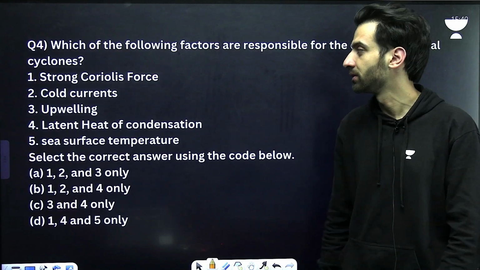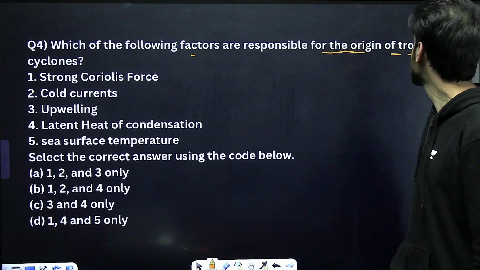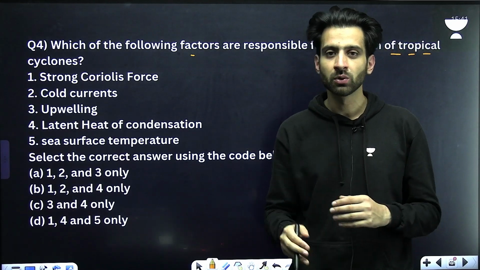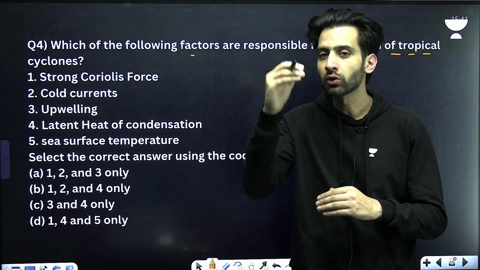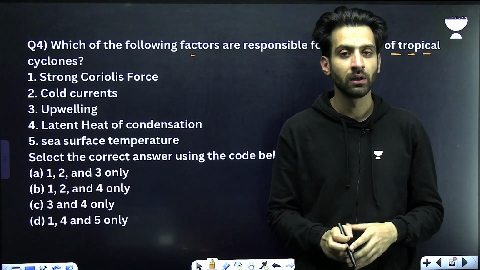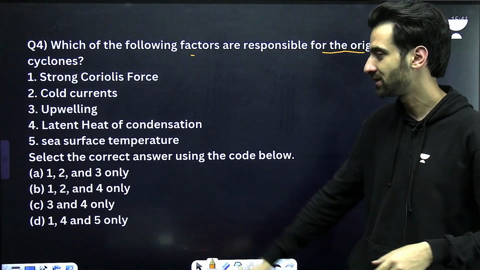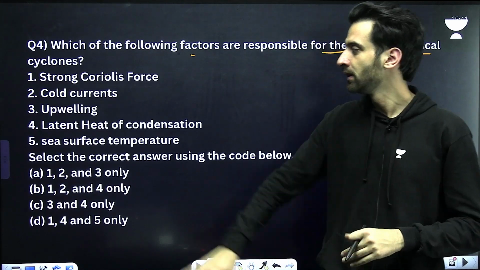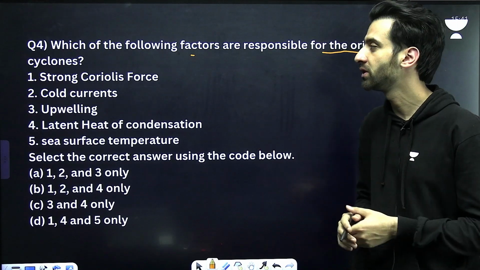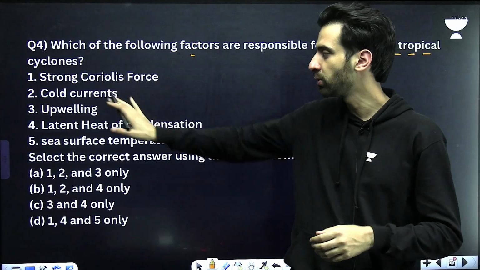Let's go to the next question. Which of the following factors are responsible for the origin of tropical cyclones? Tropical cyclones are the cyclones that are normally formed between the tropics. That is the Tropic of Cancer and the Tropic of Capricorn. Okay, and on the equator you will not find the tropical cyclones. I'll answer why it is so. You are given 5 options and you have to tell which of the following are responsible for the formation of tropical cyclones. We will not study the entire formation, but let's take these points one by one.